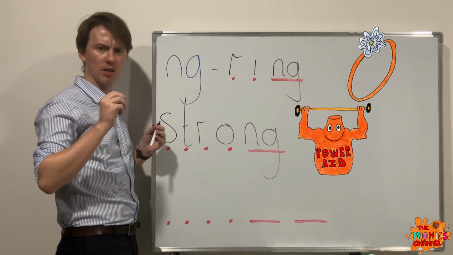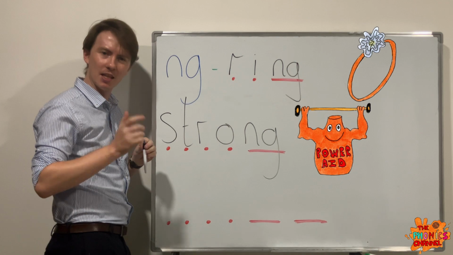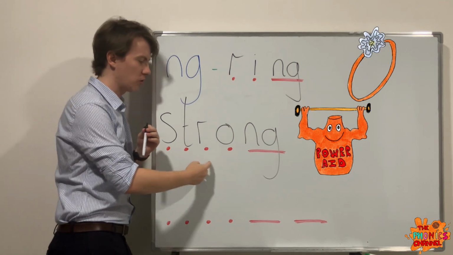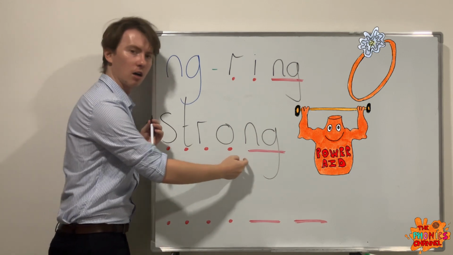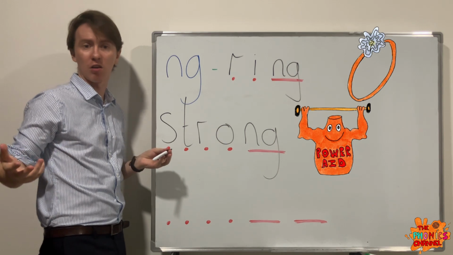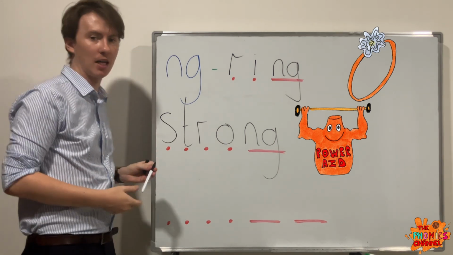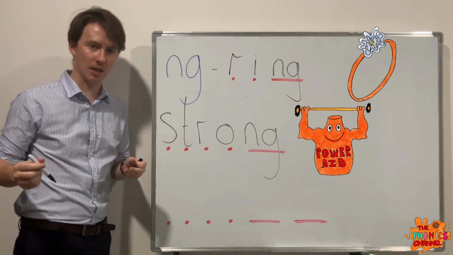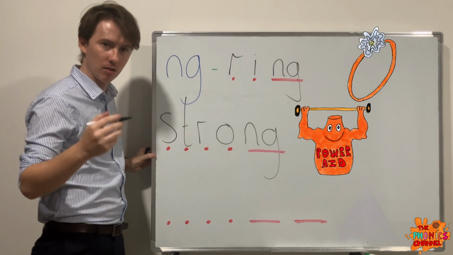Str, str. They are still individual sounds, but we're blending them quickly together. So it's str, o, ng. Strong. I am strong could be a sentence you could have.